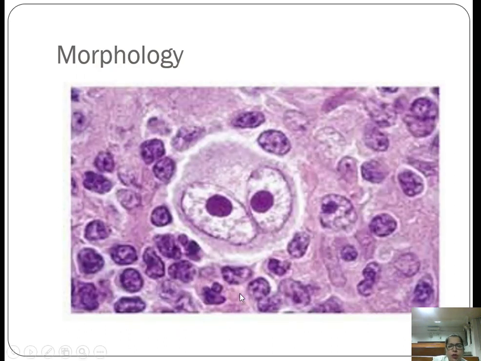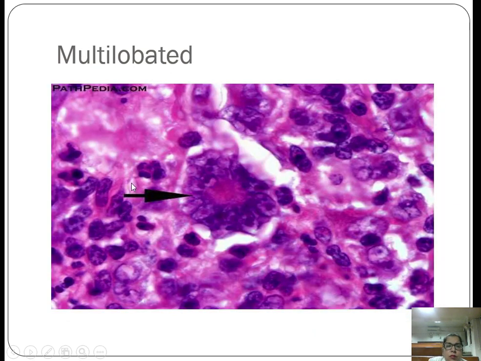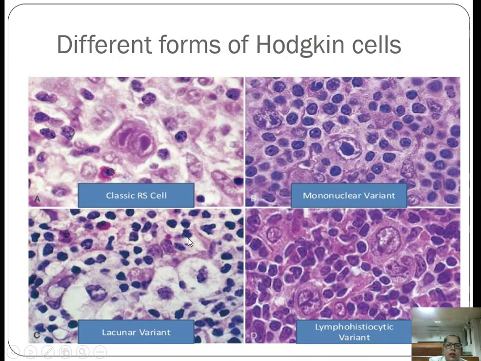You can see this is the morphology. This is the owl-eye bilobed nucleus with the prominent nucleoli and this is the halo around it. So this is the classical RS cell. These are multilobulated RS cells, the other variants of the RS cells. This is the classic RS cell. This is the mononuclear variant, single nucleus. This is the lacunar variant. You can see the lacuna, that is the clear space around the nucleus, and this is the lymphohistiocytic variant, that is the LP.